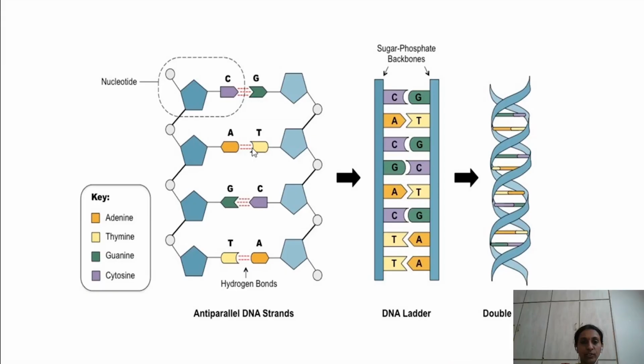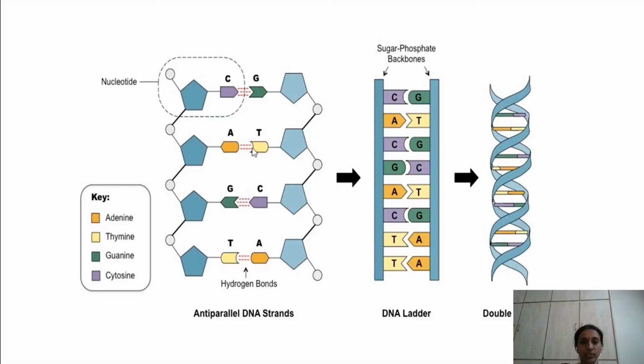Similarly, this is a phosphodiester bond. The bond that is present between two nucleotides is called a phosphodiester bond. That is, the phosphate group of one nucleotide joins with the second nucleotide.